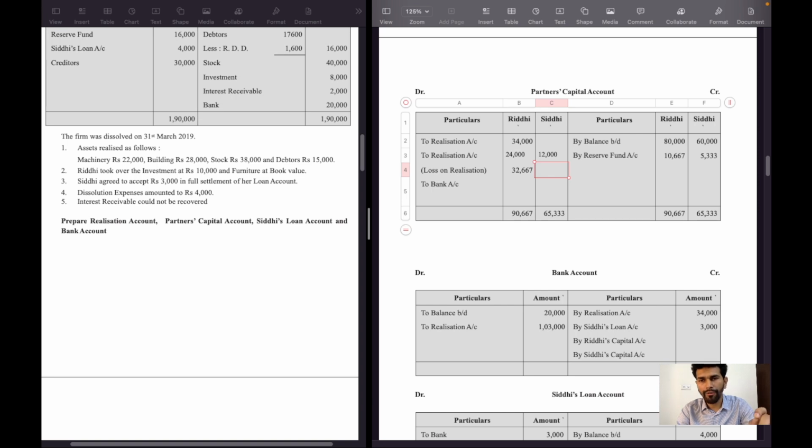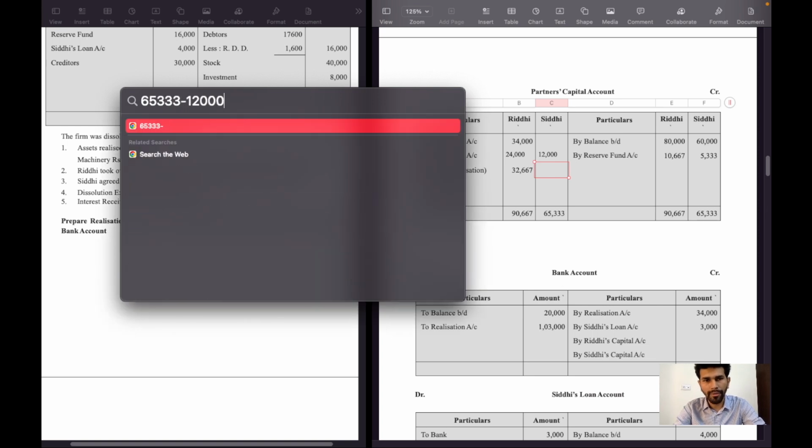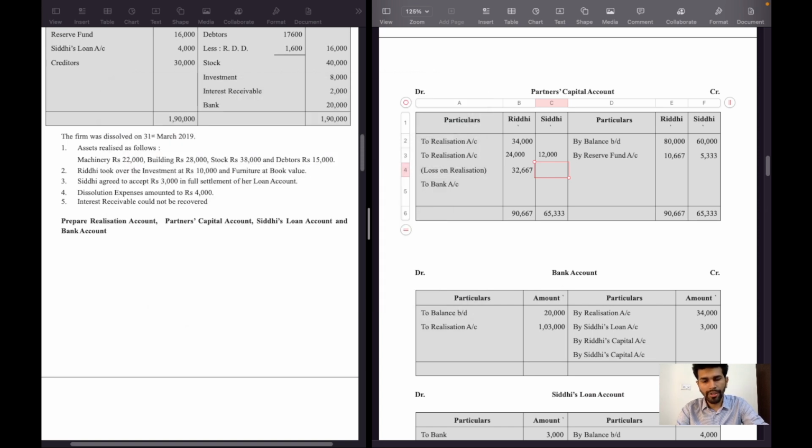in the column of Riddhi, and 65,333 minus 12,000, 53,333 is the balancing figure of Siddhi. So it will be recorded to bank account.